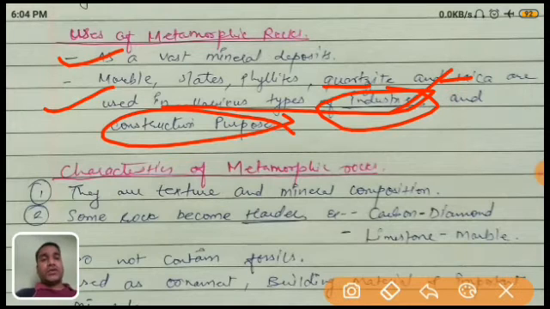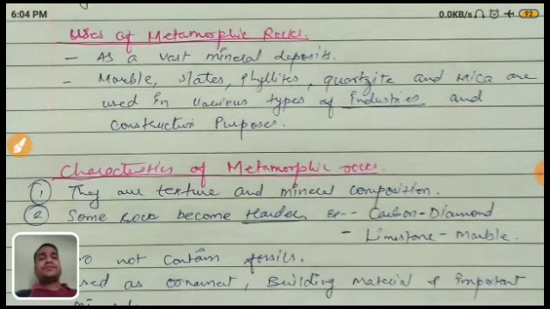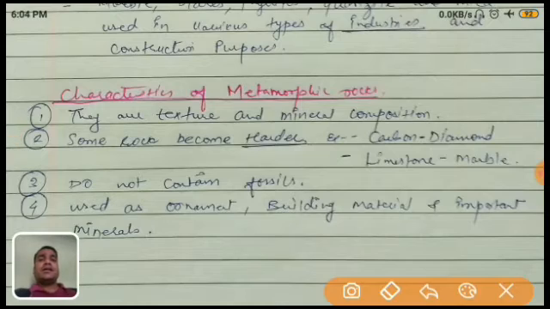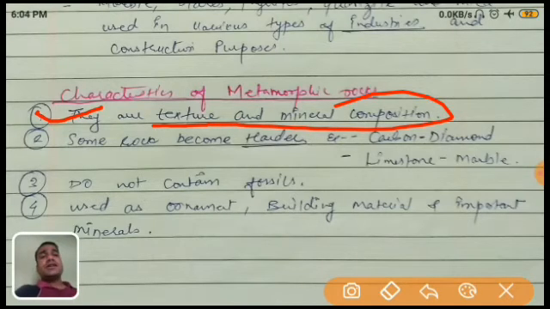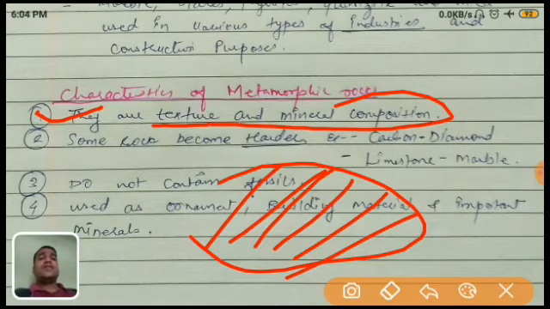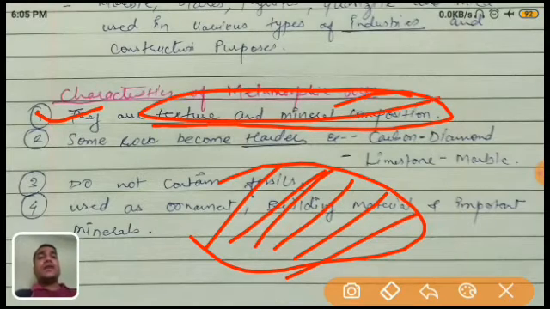So these are the metamorphic uses. The last one is the characteristics of metamorphic rock. What are the characteristics? This is also general. They have texture and mineral components. It is rich in minerals and texture. Texture means, as you have seen in different types of marble rocks, there are different textures, even in tiles. Some rocks have different texture, which means design, we can say. So it is very useful for different industries.